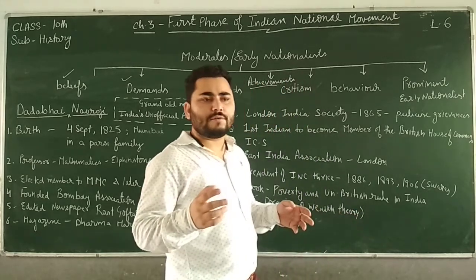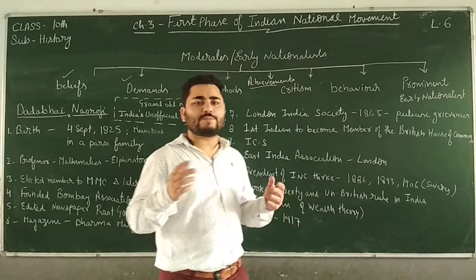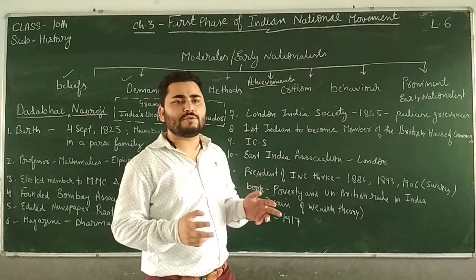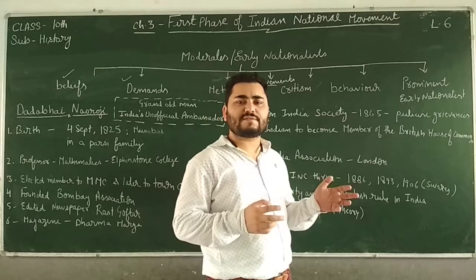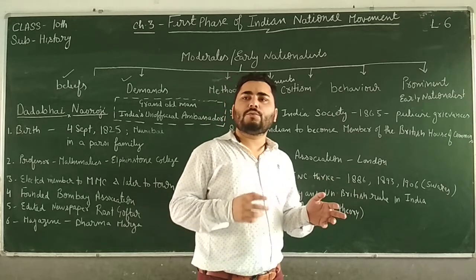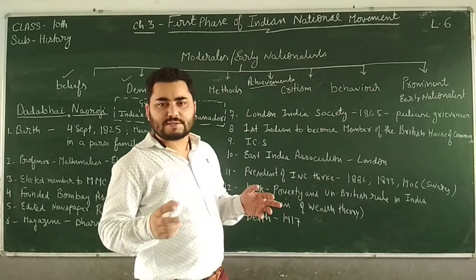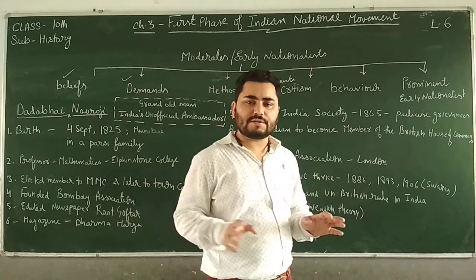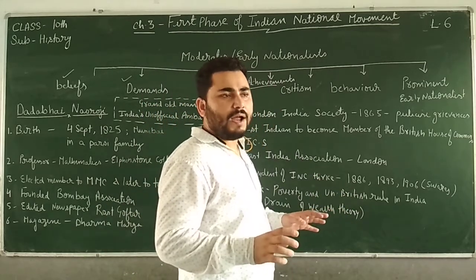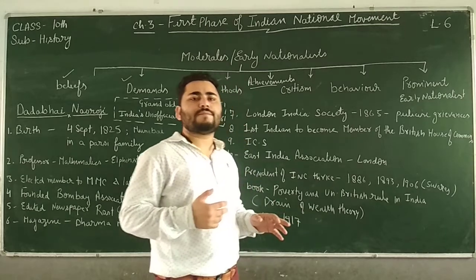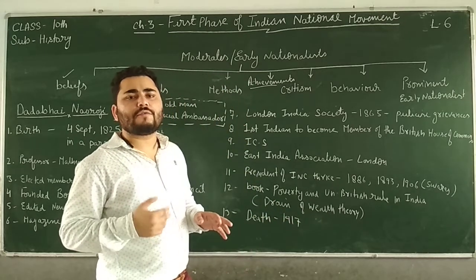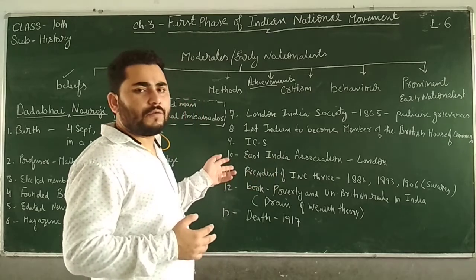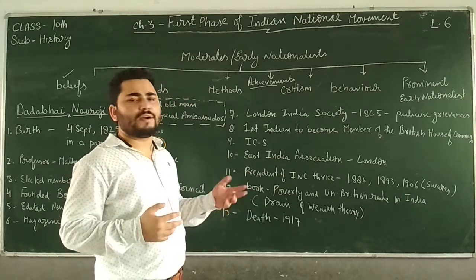So for that he used to expose, or tell the truth of the British rule to the people, and he used to convince them to force the British government to do welfare work of Indians, right? So this was done, and as he used to advocate the welfare of Indians, he was called the unofficial ambassador of India. Why unofficial? Because India was not a country then, okay?